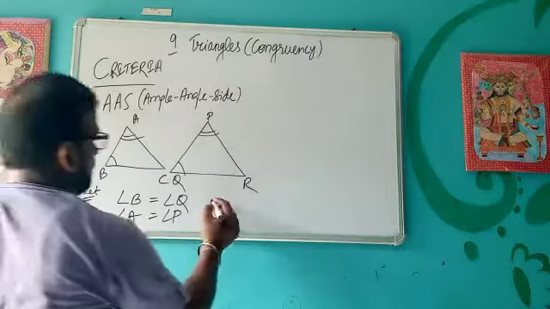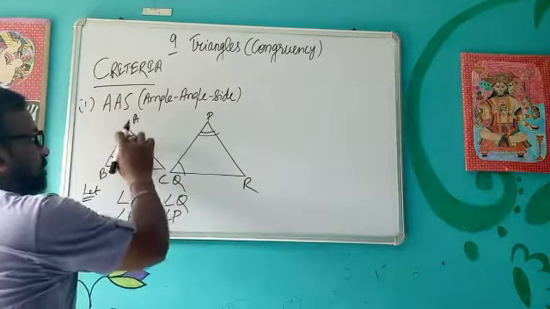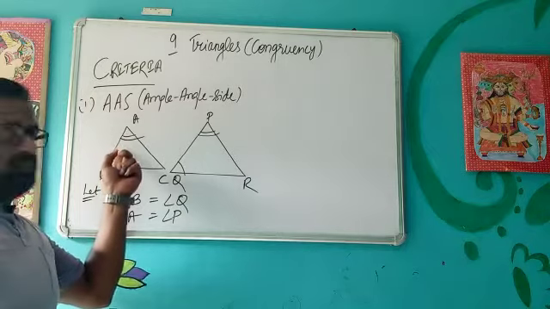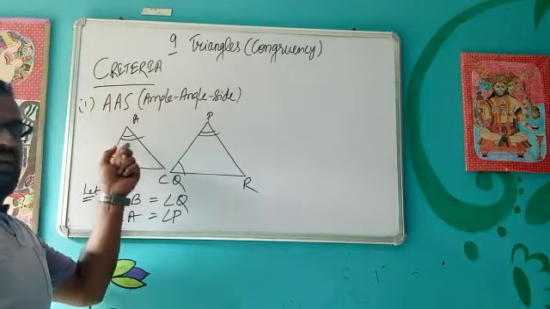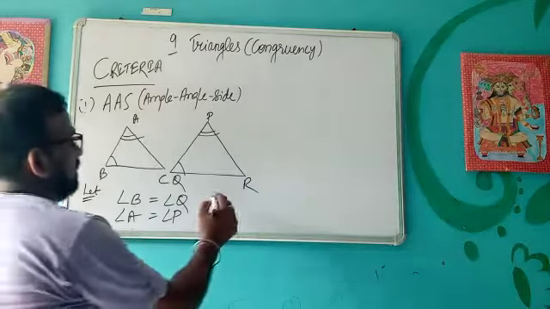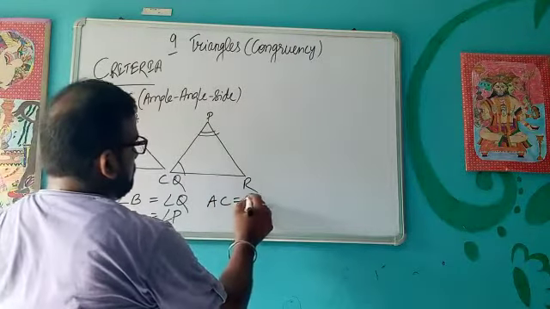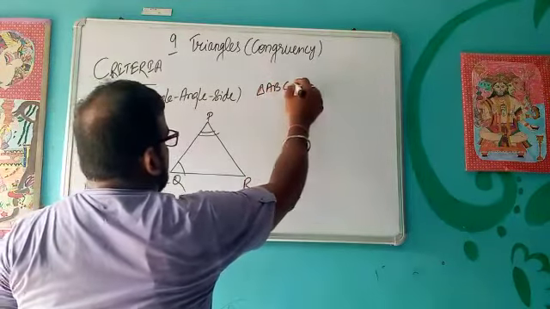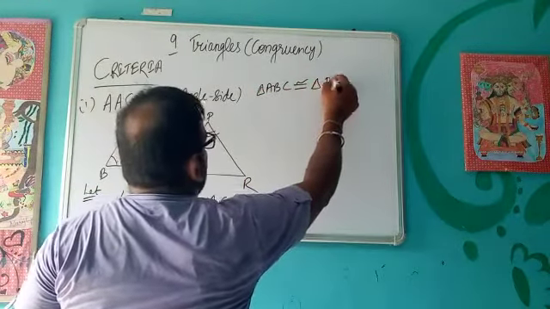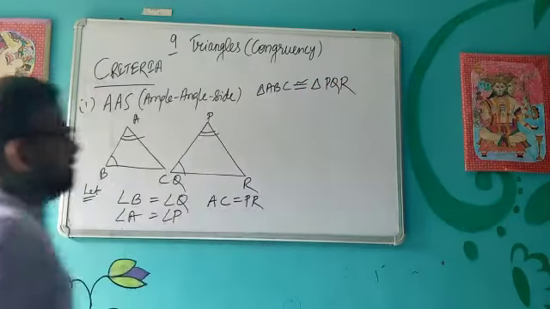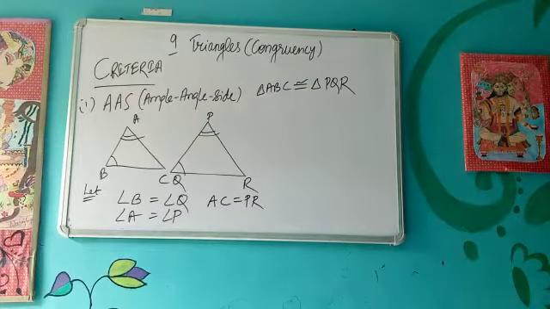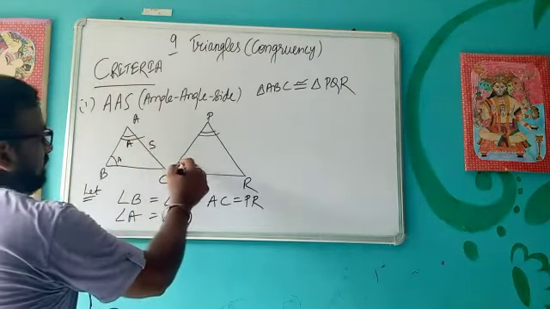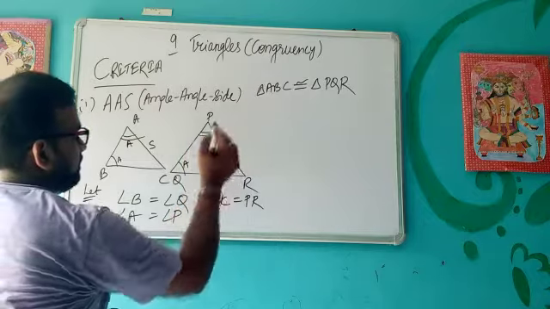And suppose one of the sides which is not included between these two angles, between A and B the included side is AB. So any other side other than AB, suppose it is given AC is equal to PR, then we can say that triangle ABC is congruent to triangle PQR. And which criterion have we used? This is angle, and this is side. Angle, side.